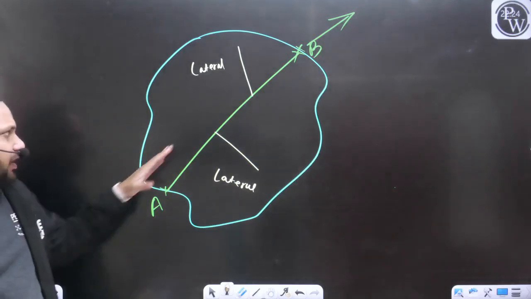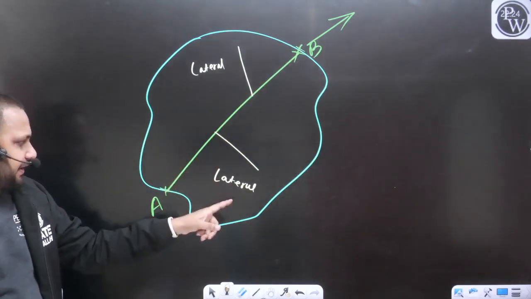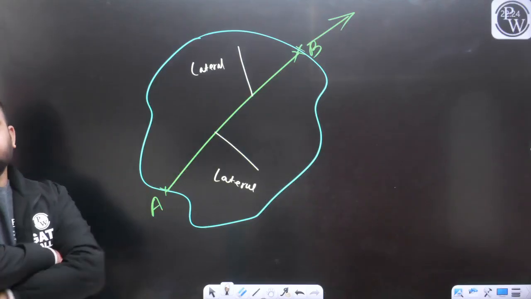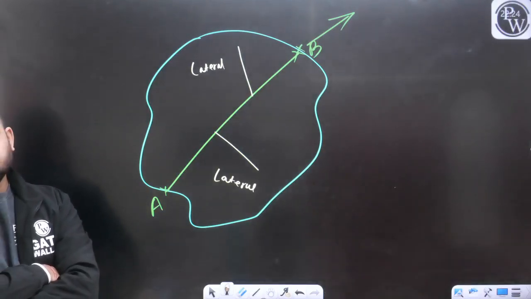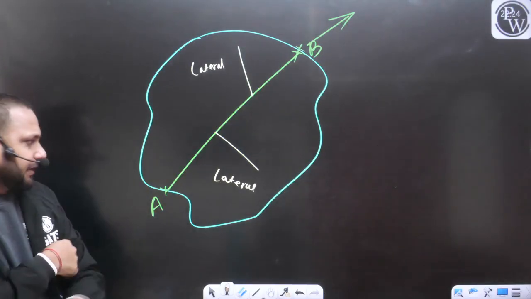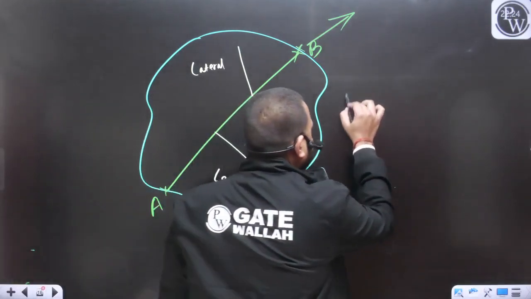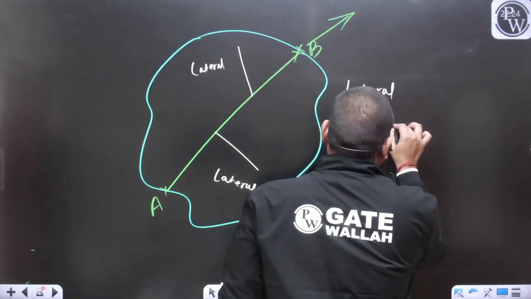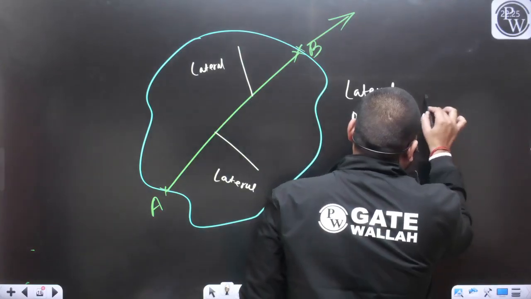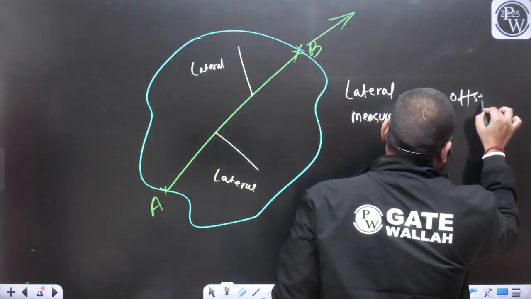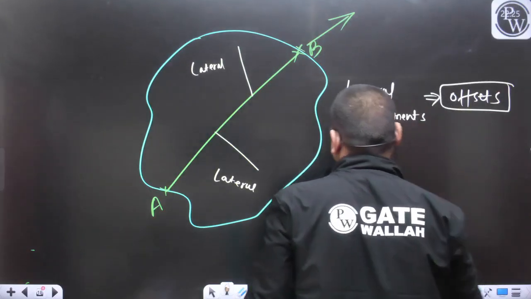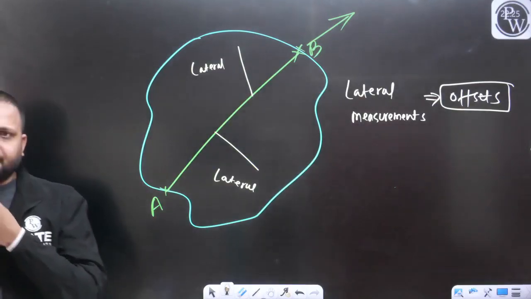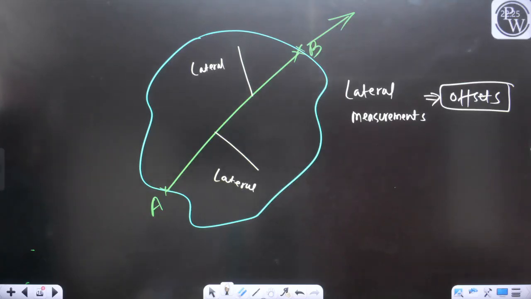So if this is our longitudinal direction, and we are taking measurements like this, can I say these are the lateral measurements? Yes or no? And these lateral measurements are considered as the offsets. This is the definition of the offset.